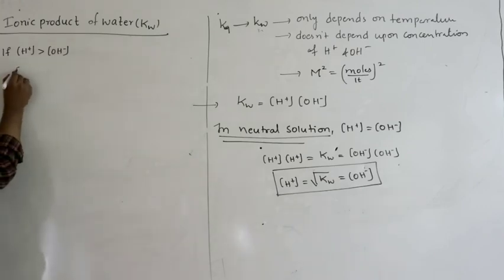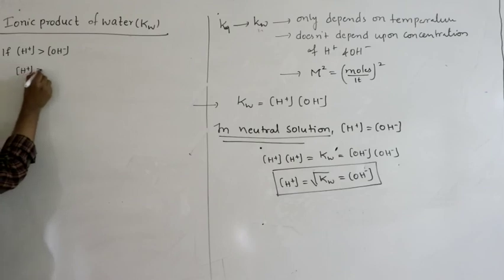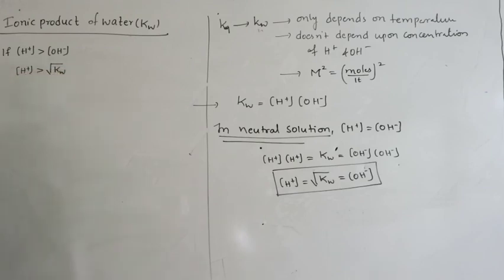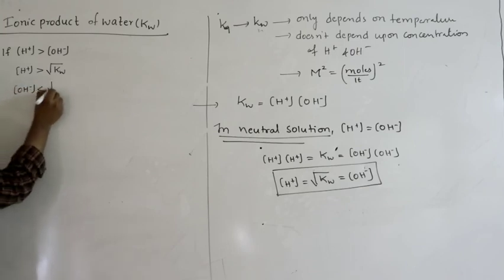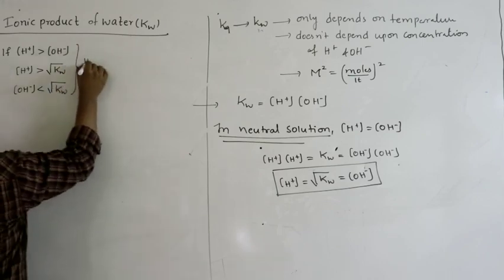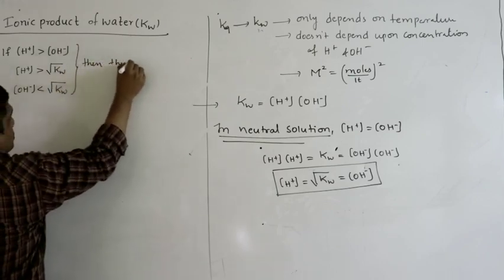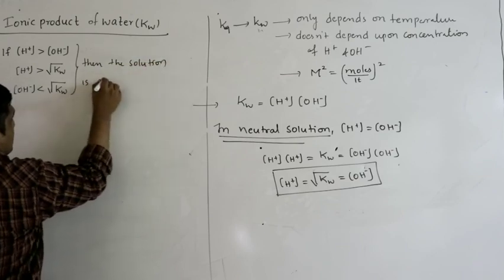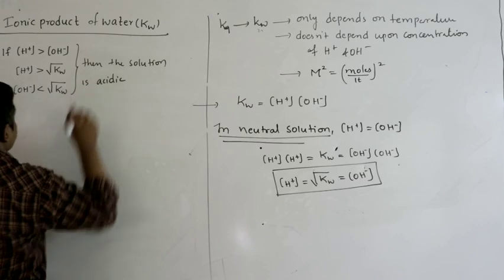Or the same thing I can write like this: H plus greater than square root of Kw. In a neutral solution both are equal, but if it is acidic, then H plus should be greater than square root of Kw. Or I can write OH minus less than square root of Kw. Then the solution is acidic in nature.